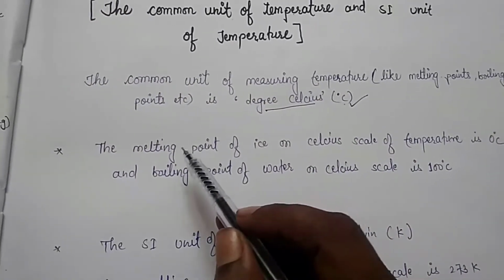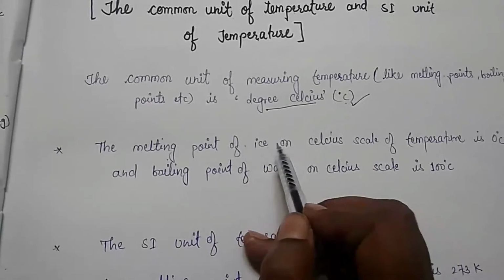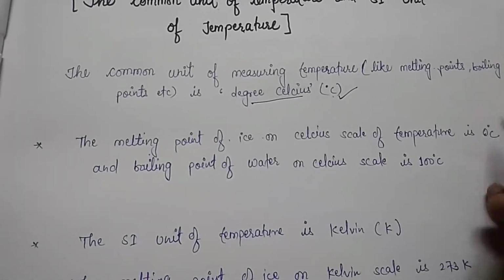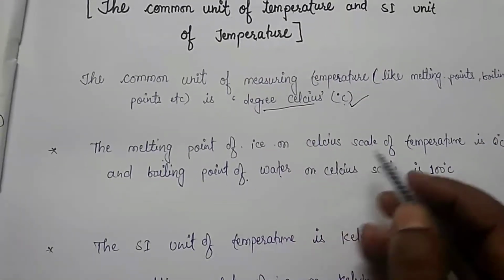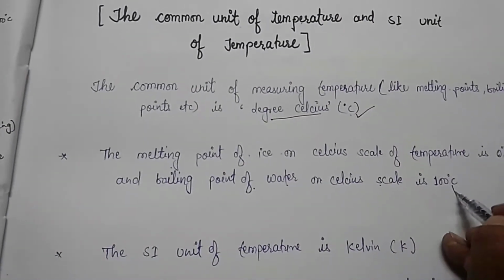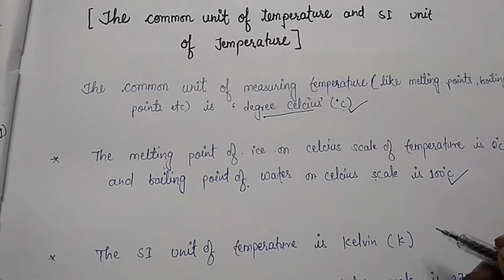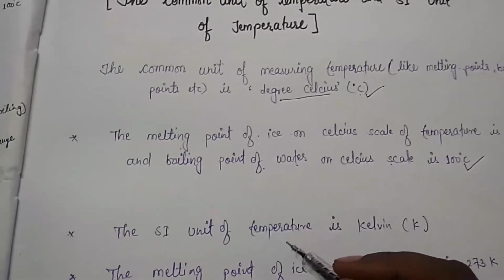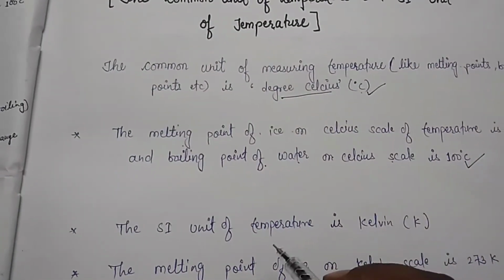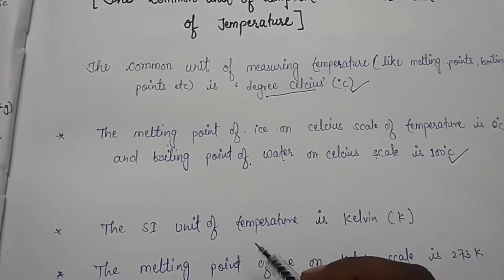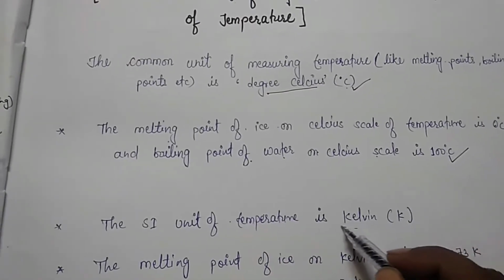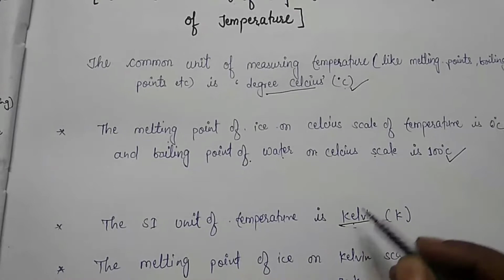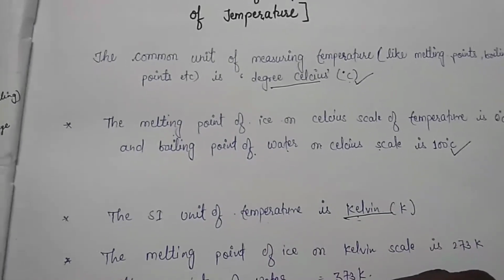On the Celsius scale, the melting point of ice is 0 degrees Celsius and boiling point of water is 100 degrees Celsius. Now children, there is another scale of temperature that is called the Kelvin scale, and this is the SI unit of temperature. Clear children?